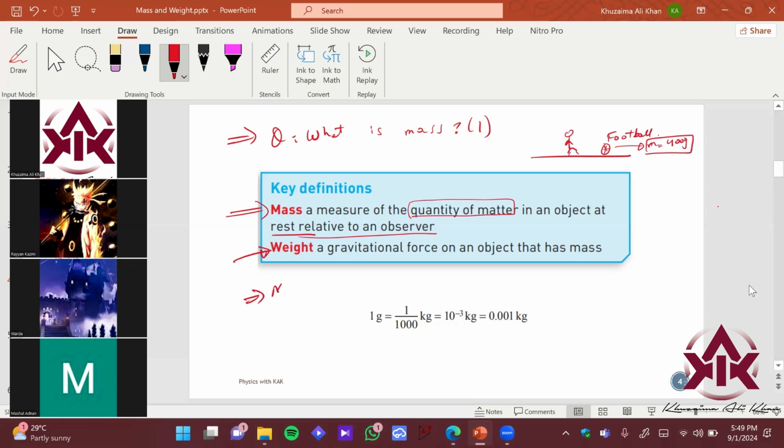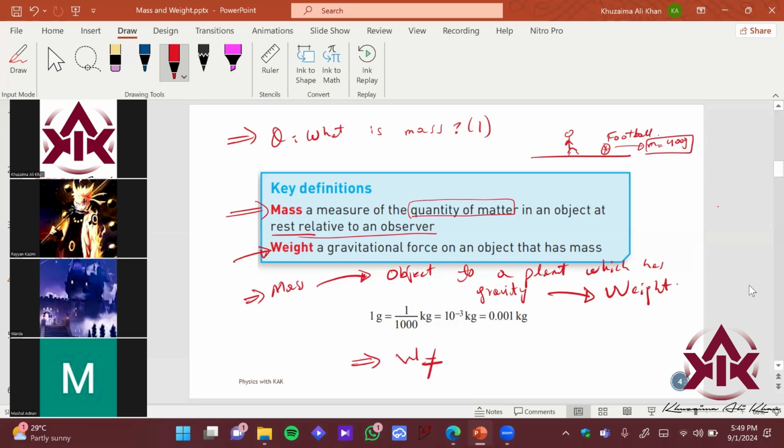If an object has mass, ठीक है, and you take this object to a planet which has a gravitational field, which has gravity, right? So what happens? It basically has some weight, right? So if I ask someone what is your weight, that is not equal to your mass.